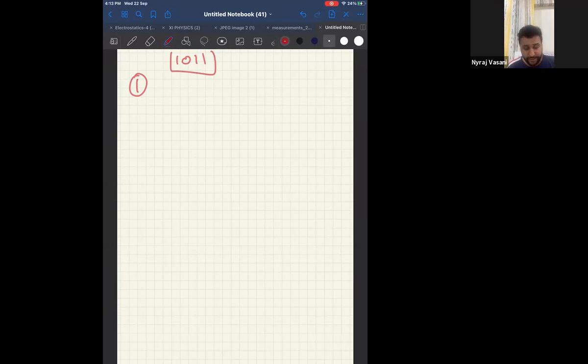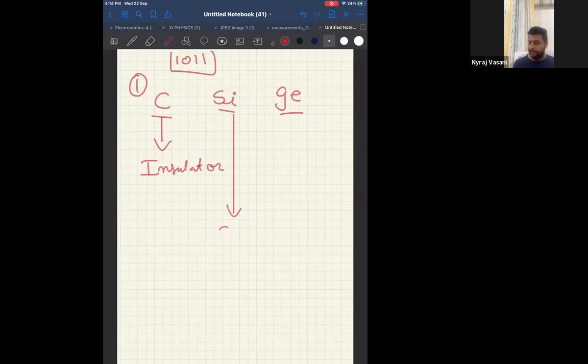Now, what they are asking us: carbon, silicon, and germanium. Please look at the screen. Carbon, silicon, and germanium. Now, please classify them as conductors, insulators, and semiconductors. Can I say carbon is an insulator? Silicon is a semiconductor. Germanium also is a semiconductor, correct?